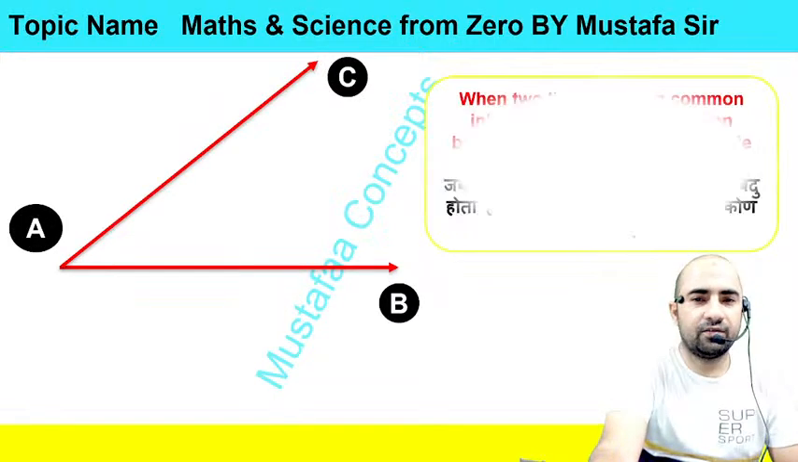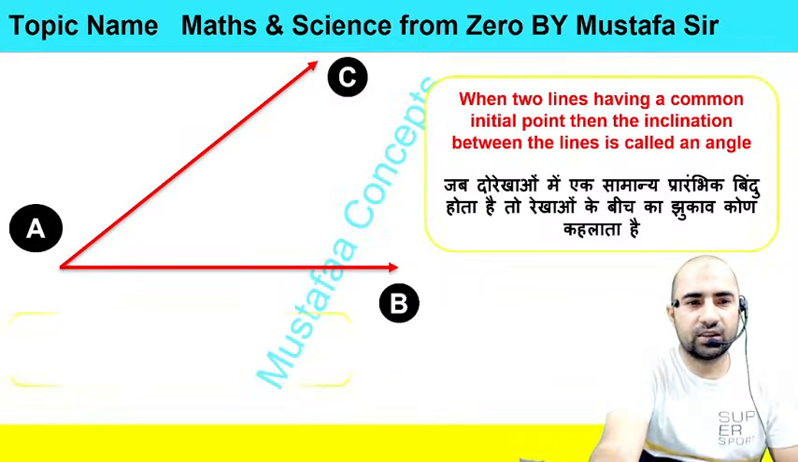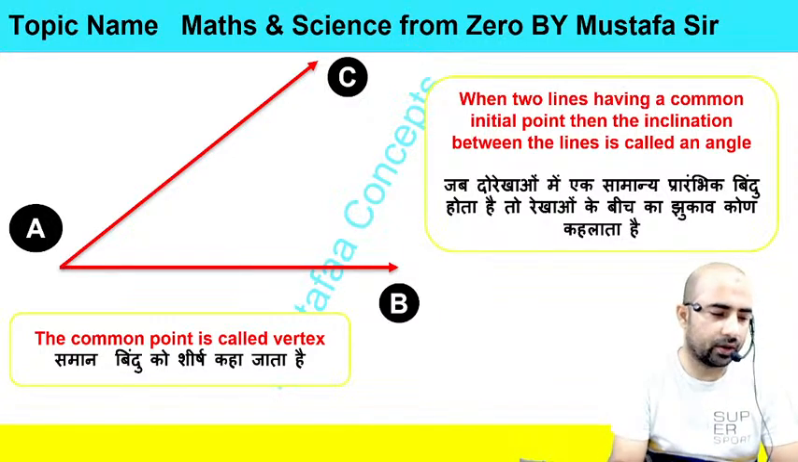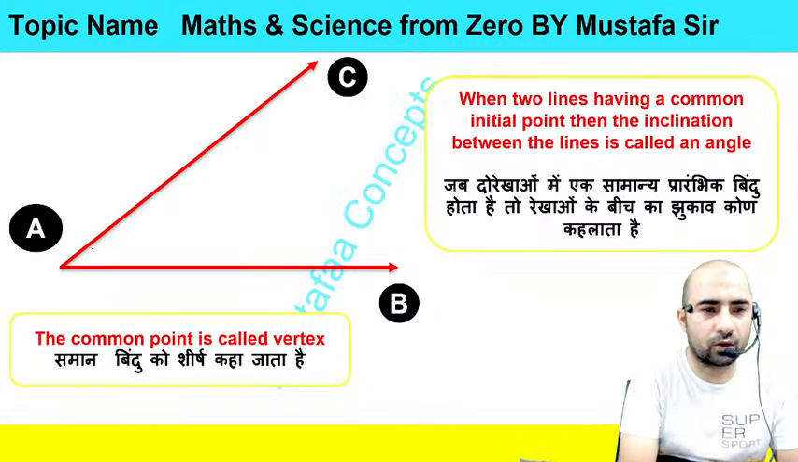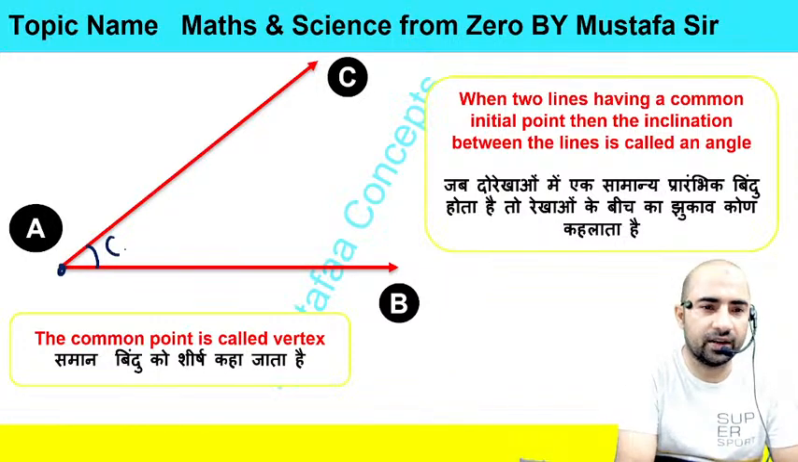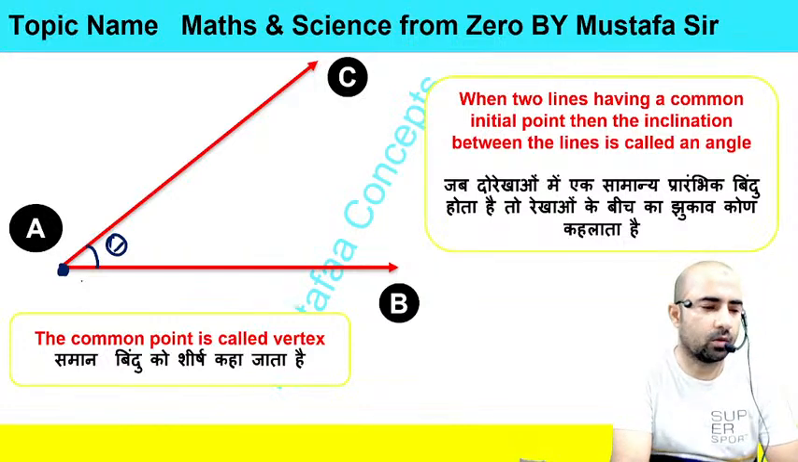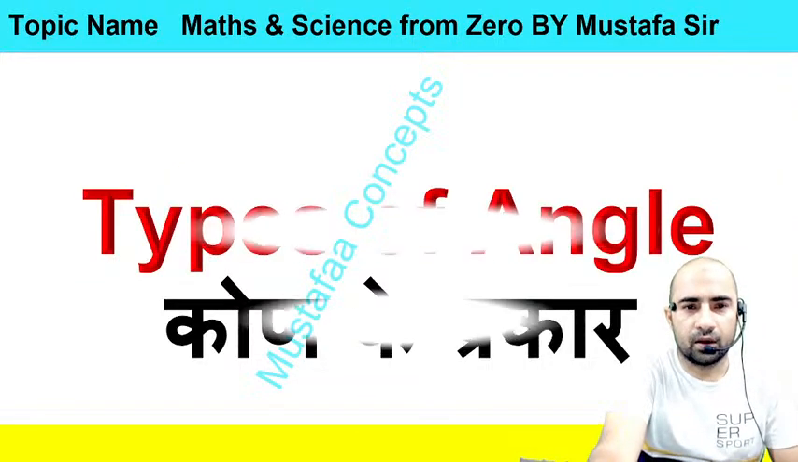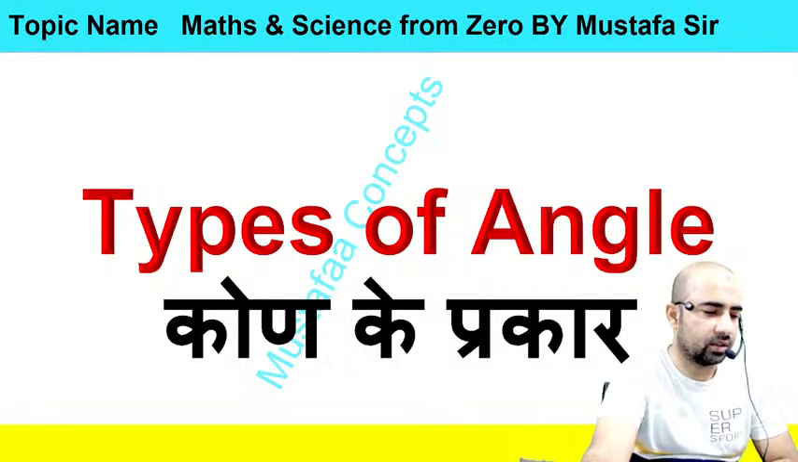So when two lines have a common initial point, the inclination between the lines is called an angle, and a very important point: the common point is called the vertex. This common point, this is the theta, and this common point is called what? Vertex. The common point is called vertex. Next. Now we have types of angle, right?